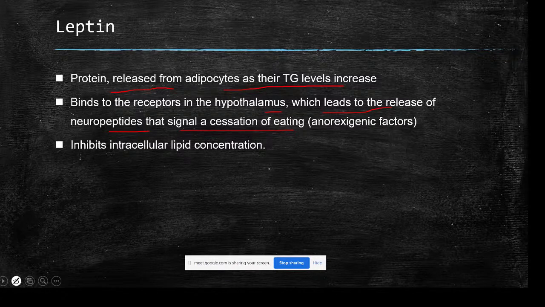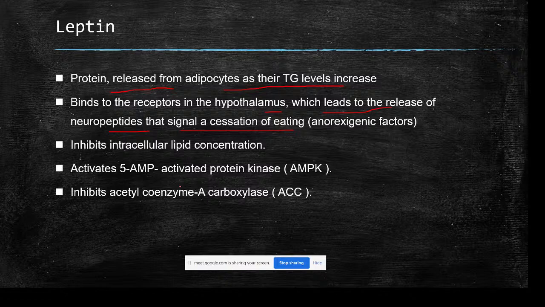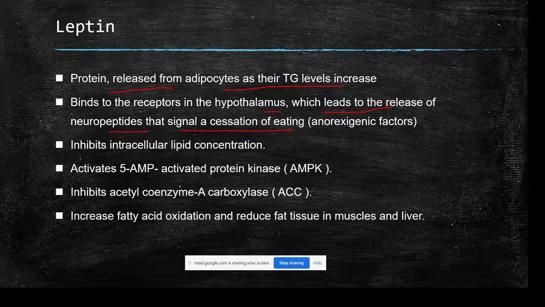It also inhibits intracellular lipid concentration. It activates 5-AMP activated protein kinase, what we call AMPK. So it inhibits acetyl coenzyme A carboxylase, which is required for biosynthesis of lipids. It increases fatty acid oxidation, that is, it promotes breakdown of lipids and reduces the level of fat in muscles and liver.